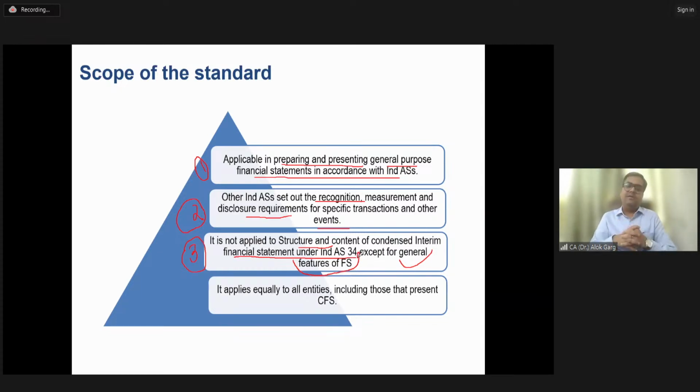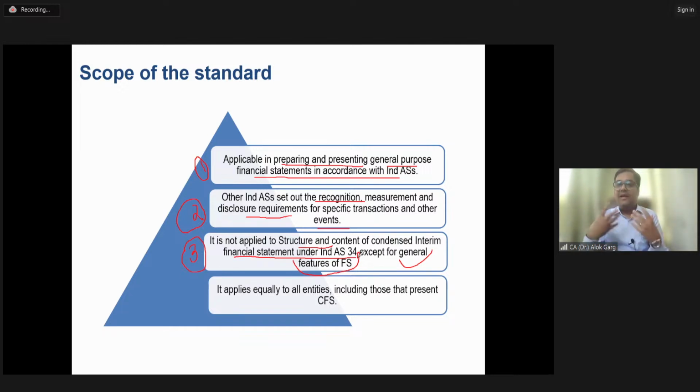Sir, what does it mean? General feature means doesn't matter if you are preparing a quarterly financial statement or a yearly financial statement, you need to prepare your financial statement on an accrual basis. So this accrual basis is a general feature. Doesn't matter is it a quarterly financial statement or yearly financial statement, you need to prepare your financial statement on a going concern basis.